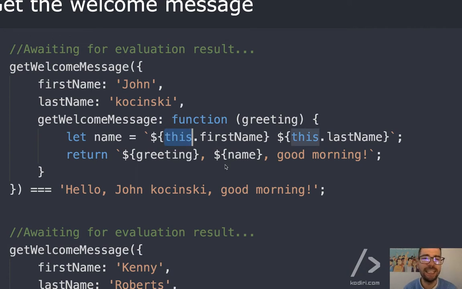Because what's the value of lexical this? First name, wrong. We mentioned that several times already. Whenever I ask what's the value of lexical this, never say first name, never say John. The first word is object. That's an object, right? Which object? Is first name an object, Rafa? No.